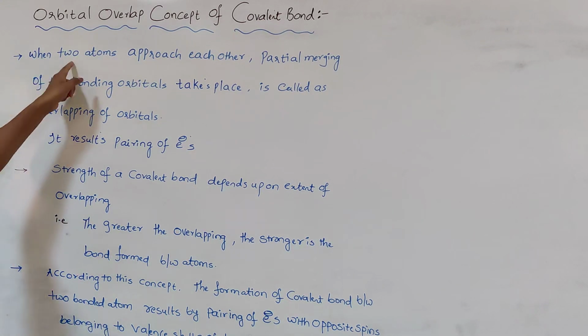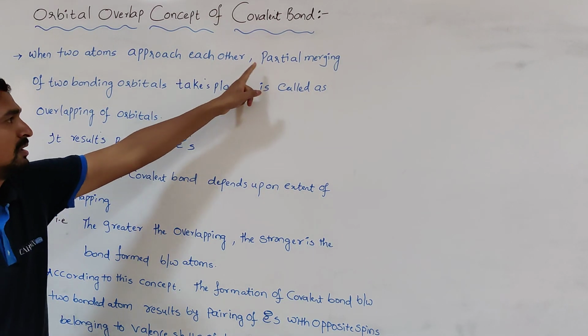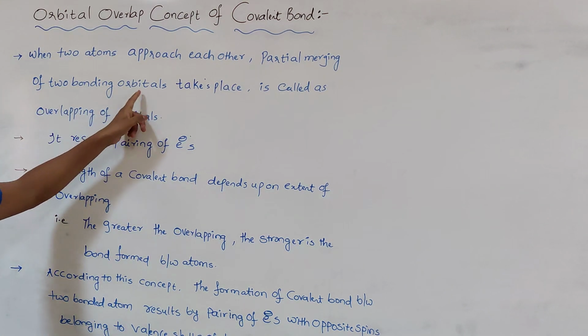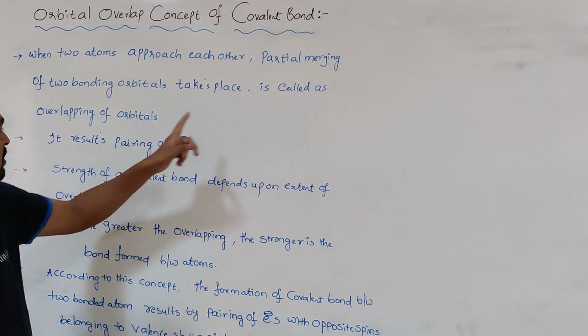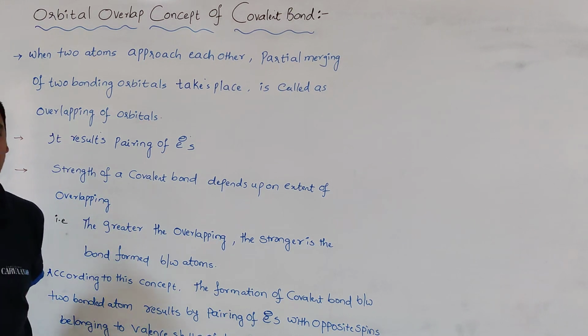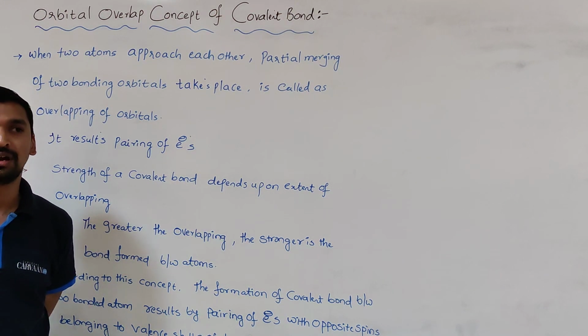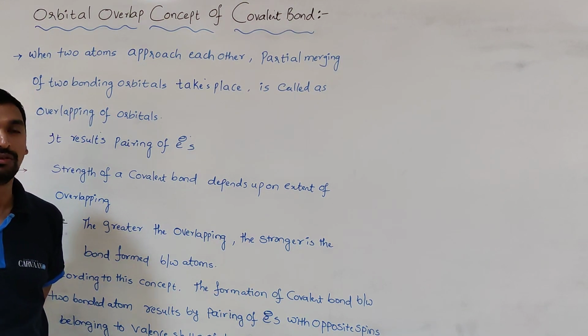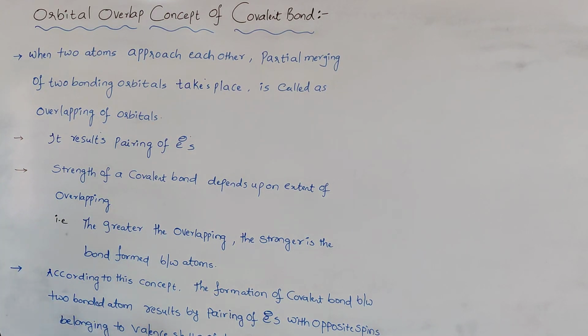That is, when the two atoms approach each other, partial merging of two bonding orbitals takes place, which is called overlapping of orbitals. So the formation of a covalent bond results from overlapping of atomic orbitals.